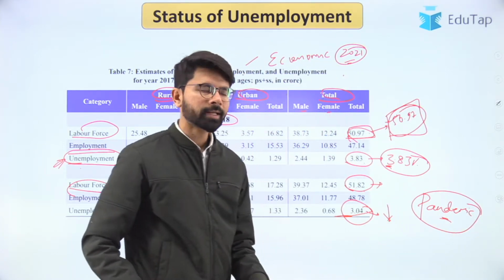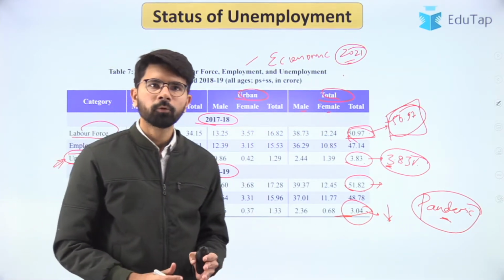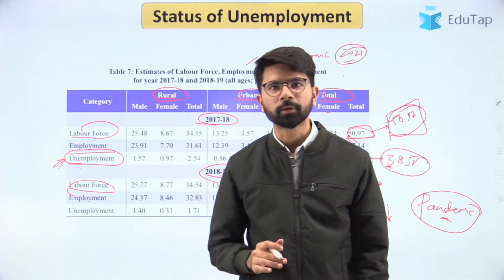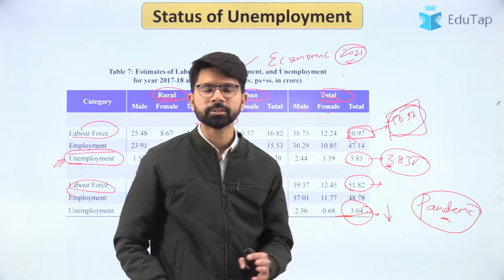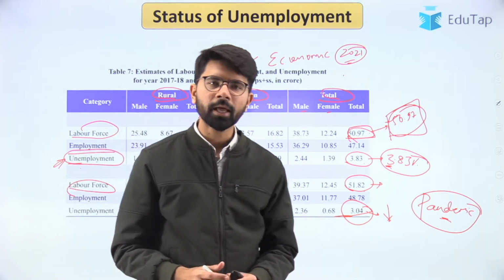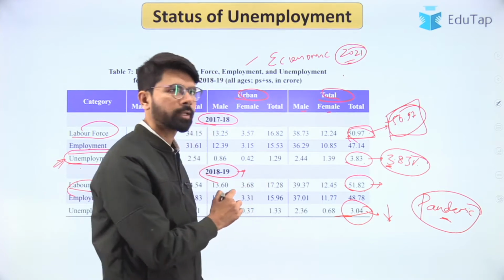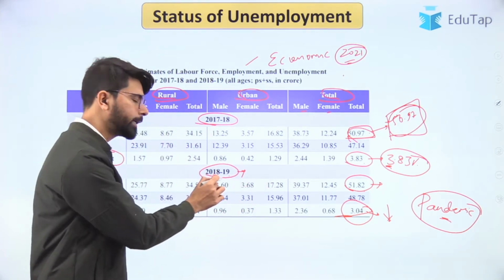So it doesn't give us a clear picture, but now with the pandemic onset, the unemployment rates have hit a sky level. So it has touched unprecedented heights and most of the people have lost their jobs. So this was the pre-pandemic time period, that was in 2018 to 19.